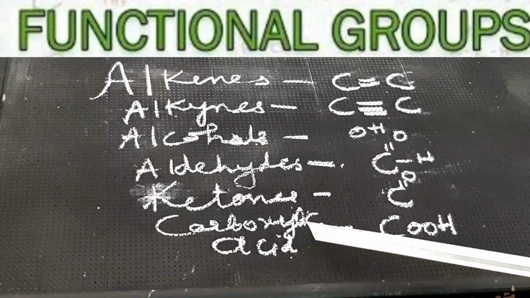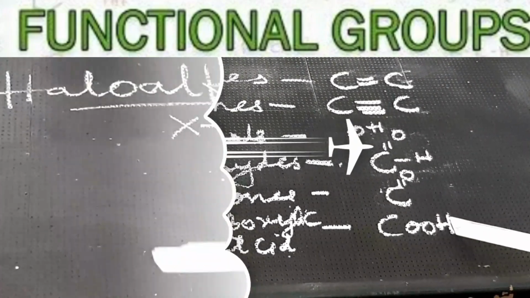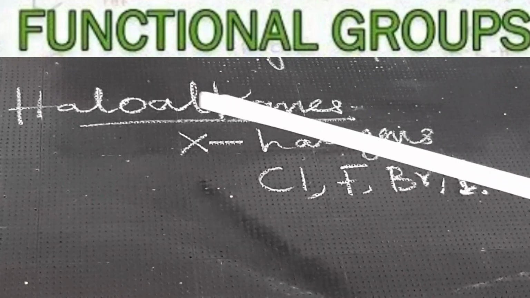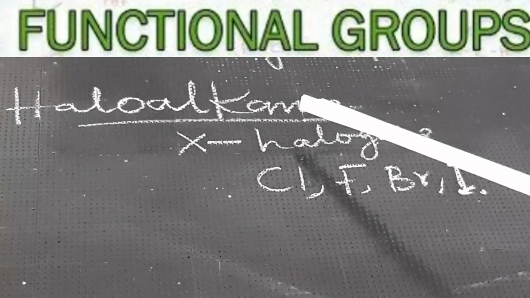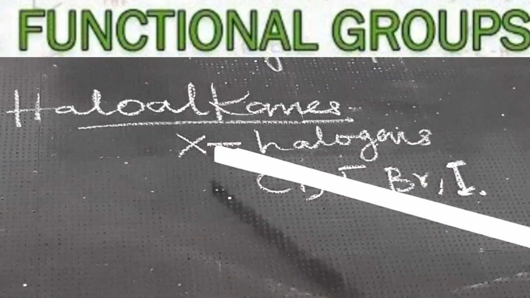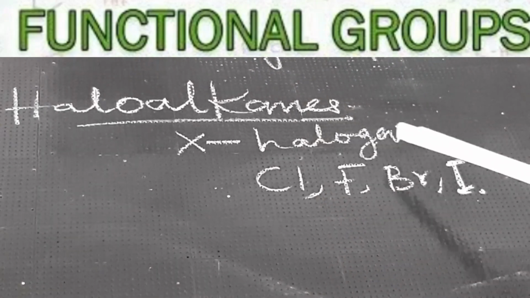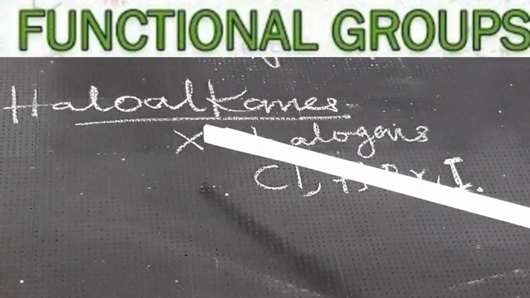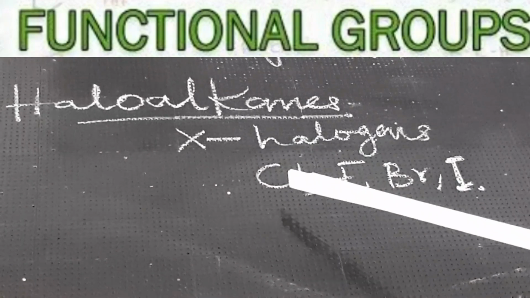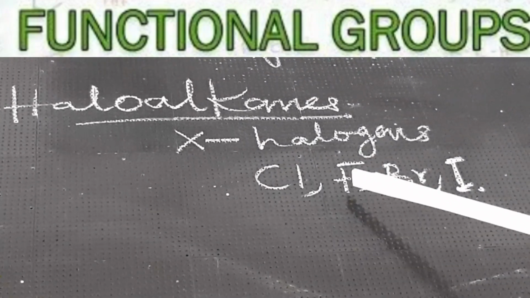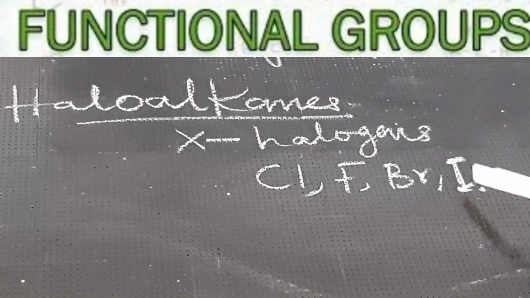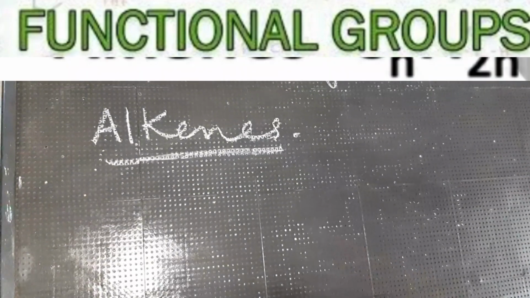And carboxylic acid, COOH. Now we have next, that is haloalkanes. Haloalkanes are also functional groups, children. They are represented with halogens. Like if one of the hydrogen atoms is replaced by chlorine or fluorine or bromine or iodine, they are called haloalkanes. Now we shall learn about alkenes, children.